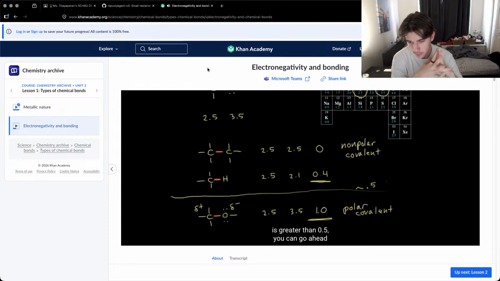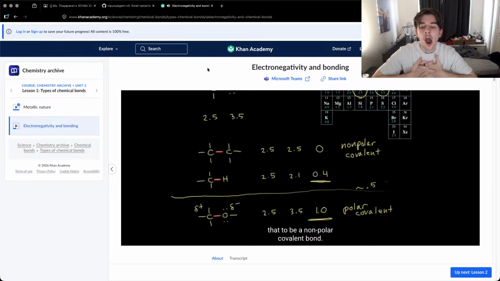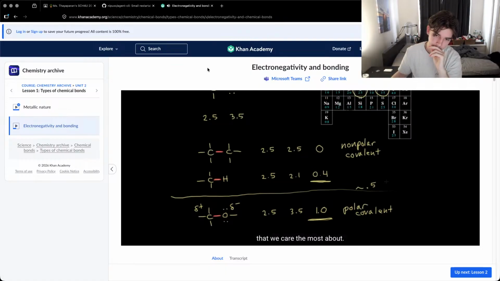If the difference in electronegativity is greater than 0.5, you can consider it to be mostly a polar covalent bond. If the difference in electronegativity is less than 0.5, we consider that to be a non-polar covalent bond. I should point out that we're using the Pauling scale for electronegativity here, and there are several different scales. So these numbers are not absolute, these are more relative differences, and it's the relative difference in electronegativity that we care about the most.